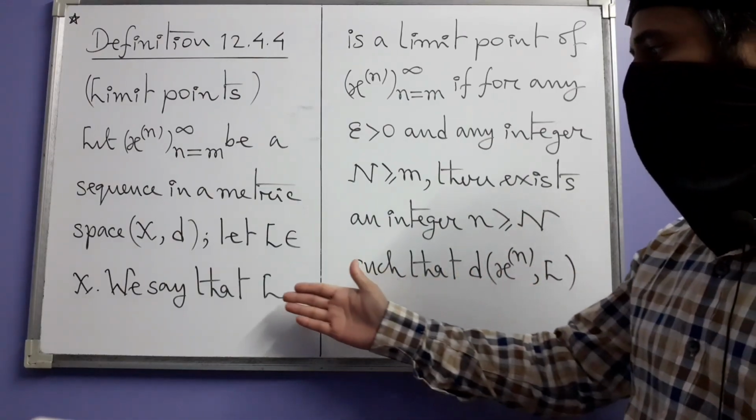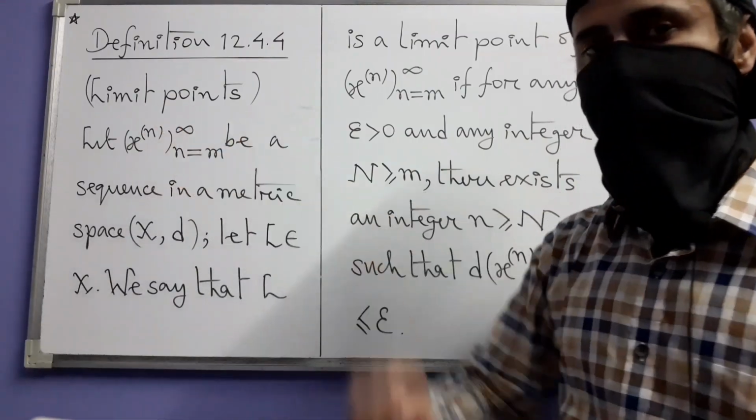If this happens, then we say that L is a limit point of this sequence.